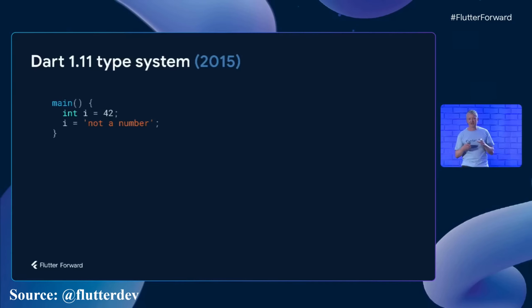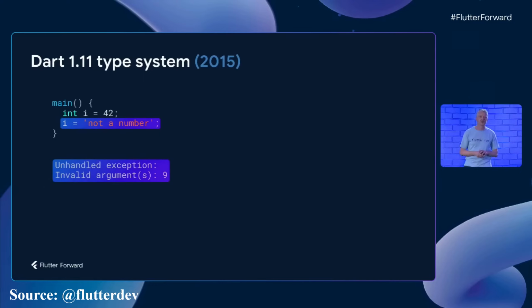And back then, Dart had a novel, but honestly put, also quite confusing type system. Types were merely annotations, and if you ignored the optional warnings from the analyzer, you could entirely bypass the type system. Here we are assigning a string to something declared to be an integer. What would happen? You would get catastrophic exceptions when your app ran in production.